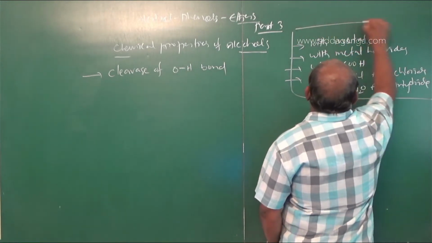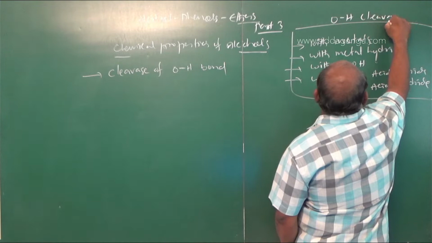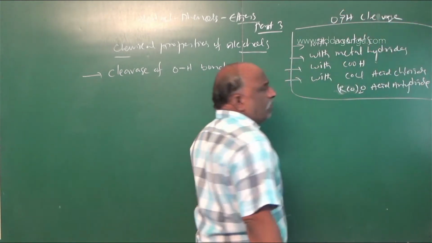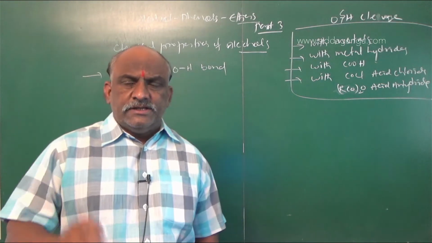These are the OH cleavage reactions. My dear students, make a note. These are the OH cleavage reactions.